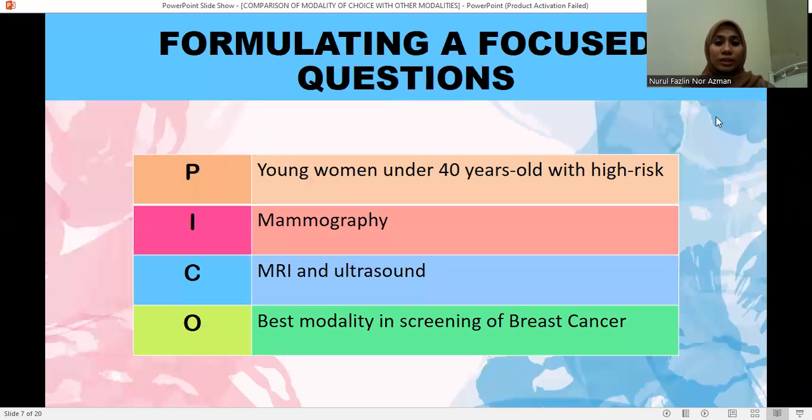And this is the formulating of the focus question, which is the PICO. P, which is the population: young women under 40 years old with high risk, or maybe 35 to 40, under 35 also can. For the intervention is mammography, and for the comparison is MRI and ultrasound. For the outcome is the best modality in screening of breast cancer.